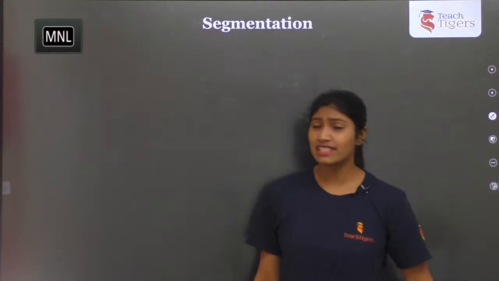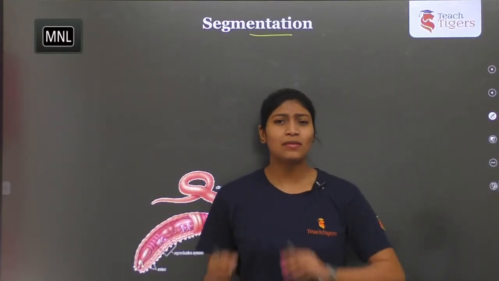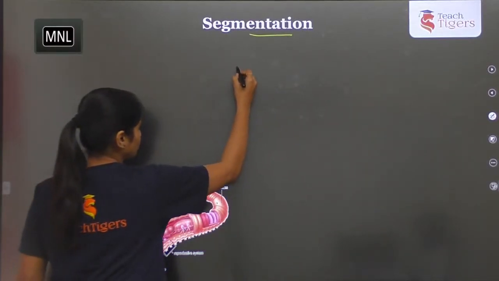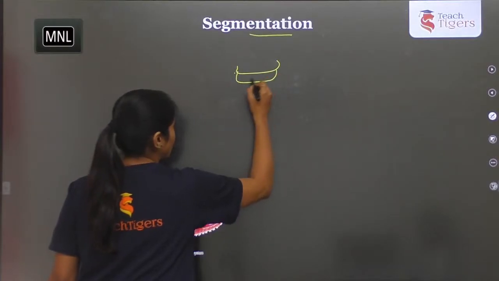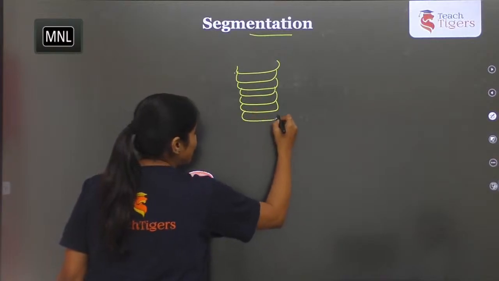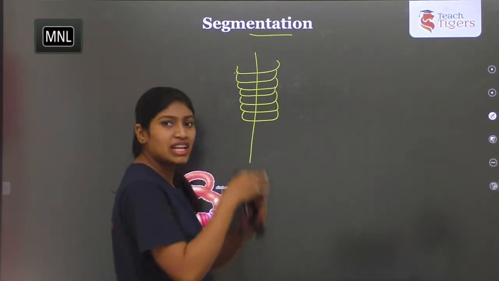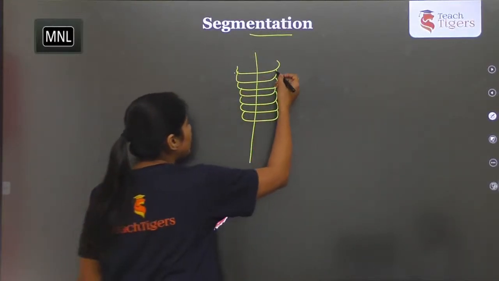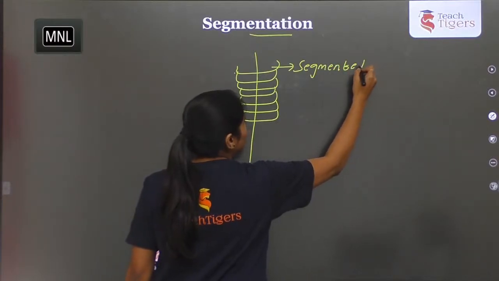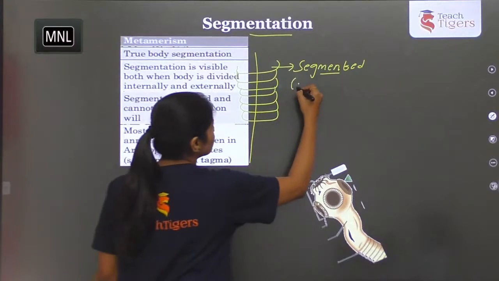So coming to the next, segmentation. Segmentation means what? Segments, right? So if you say earthworm, it will have a segmented body. If you want to see the anatomy of this, if you cut the body and see the structures inside, internally also it will be segmented. So these segments are called metamers, or segments.